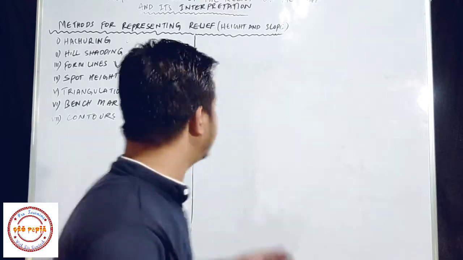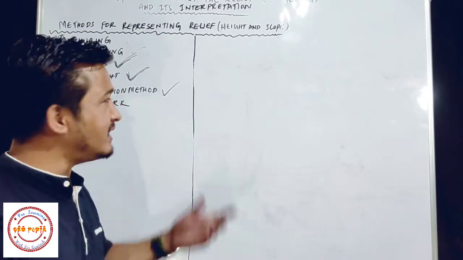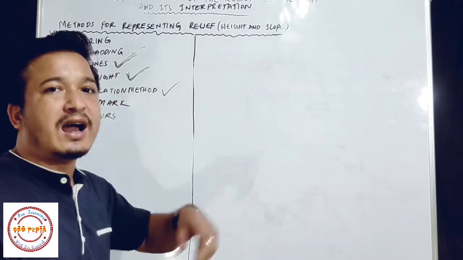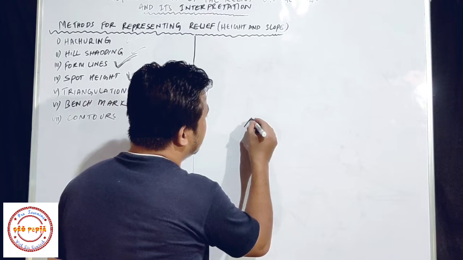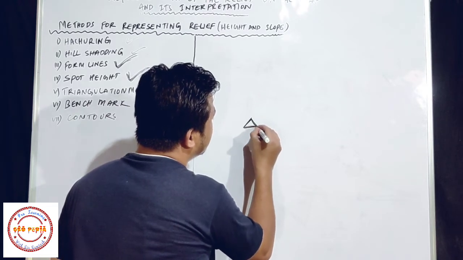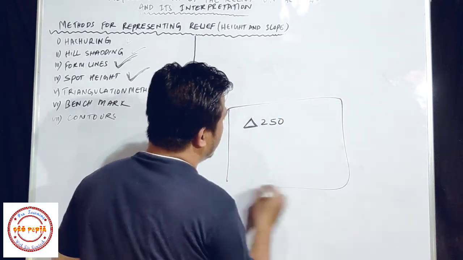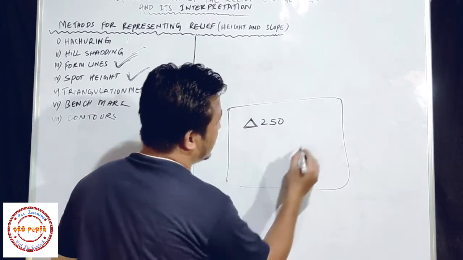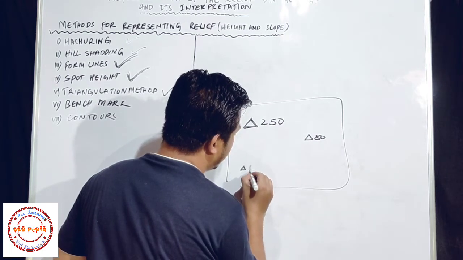So in the triangulation method, we use trigonometry, and after finding the height of a particular feature or region, we will write a triangle, and here we will write 250. Suppose this is a map, triangle and 250. I will write here triangle and 80. I will write here triangle and 110.